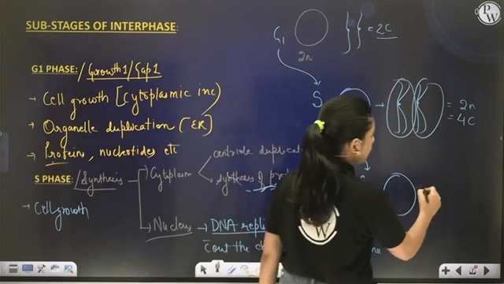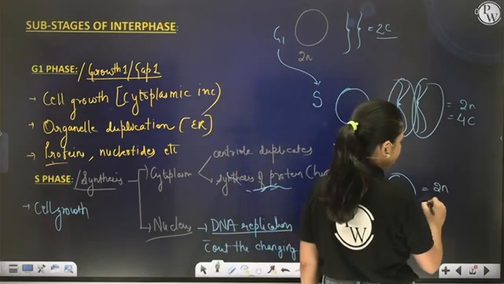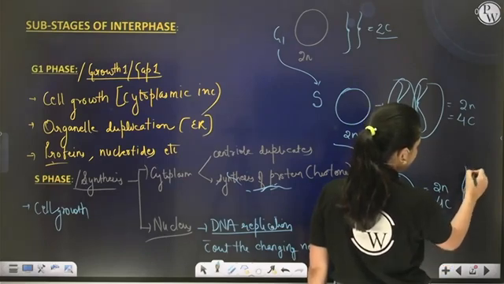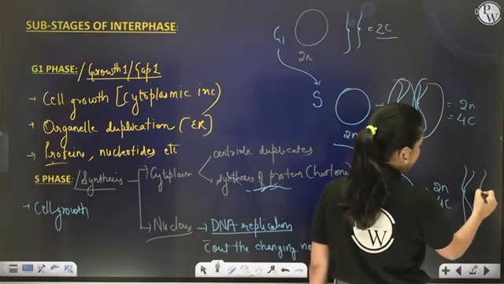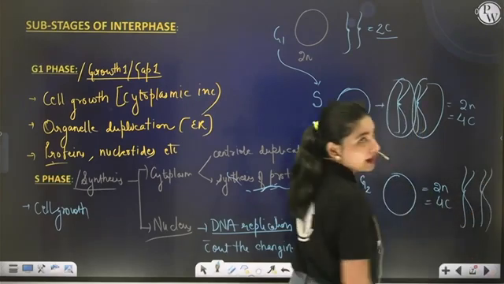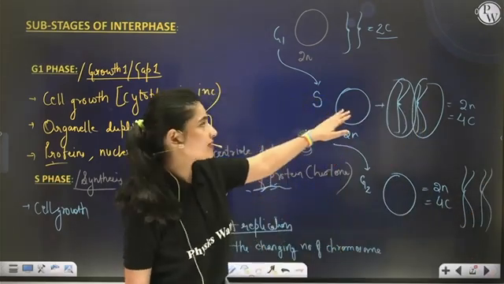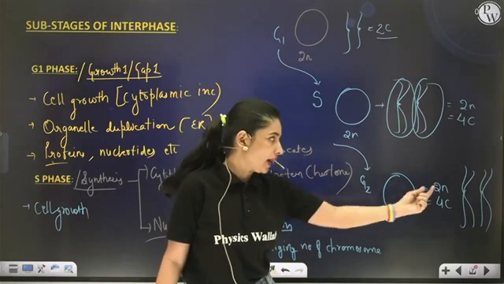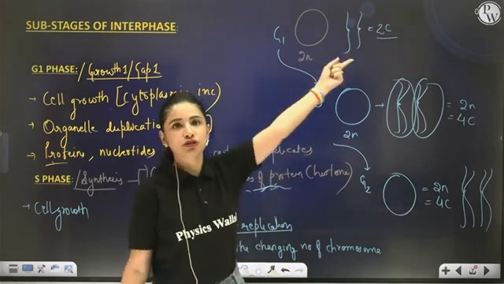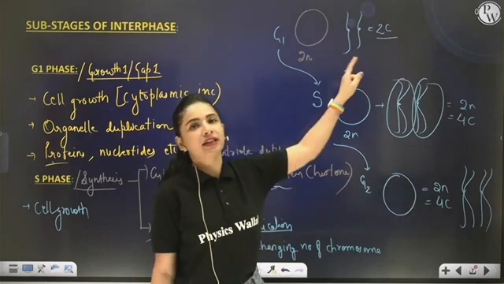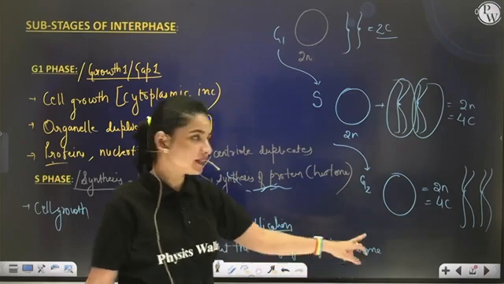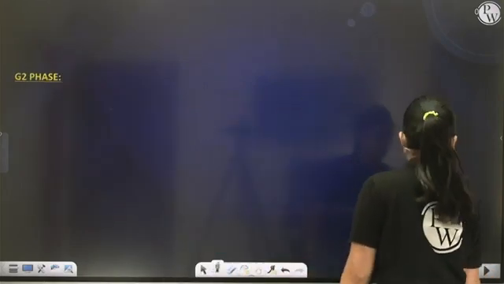So G2 will also be represented by a diploid cell and amount of DNA as 4C, because replication has already been done in S phase. So once the cell escapes S phase and enters into G2 phase, the amount of DNA as compared to G1 has become double, but the number of chromosomes remains the same. Clear? Yes or no? Very good.